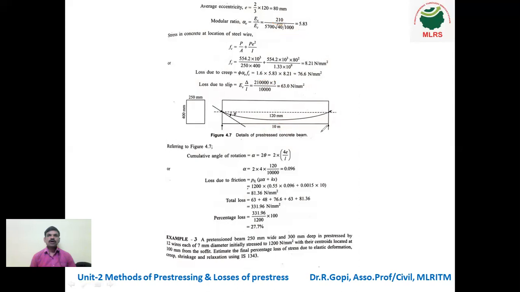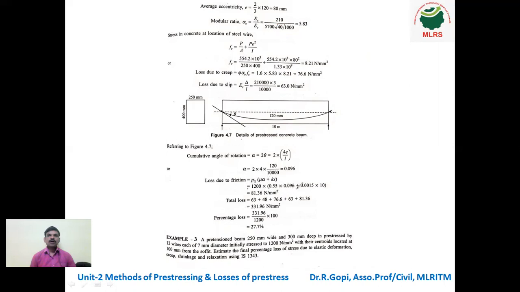Next, referring to the figure, the final loss we have to find is friction. So P naught into mu alpha plus K into X. P naught is 1200, the initial pre-stressing value, and mu is given in the question, 0.55.